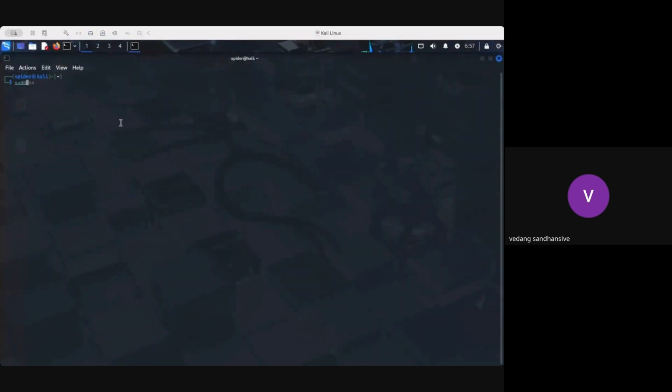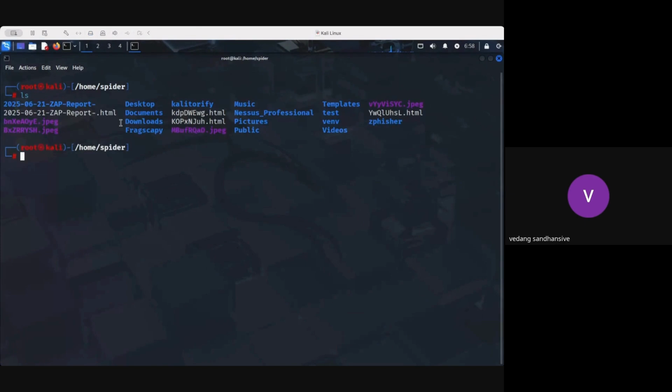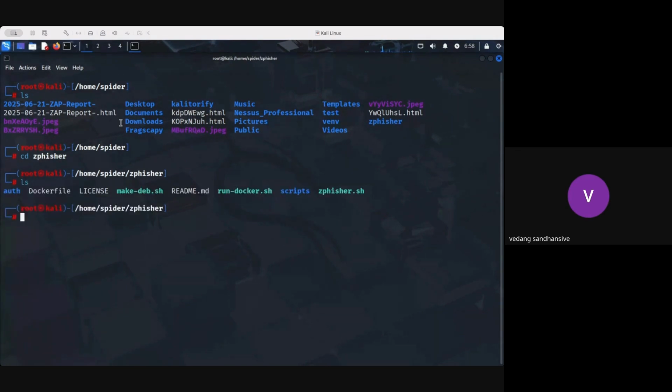I have already cloned one repository here. The repository we are going to use today is Zphisher. It's very easy to clone. You can just go to the repository and type Zphisher. I have already cloned Zphisher here, yes, we have Zphisher here. We will go into Zphisher and start it.